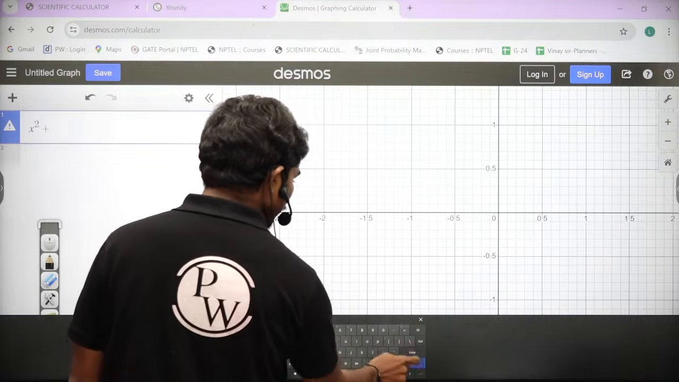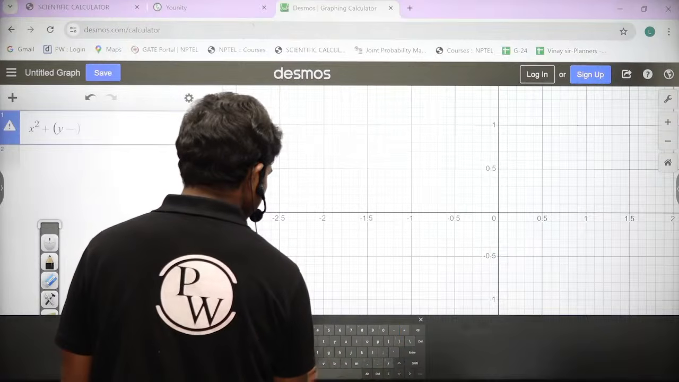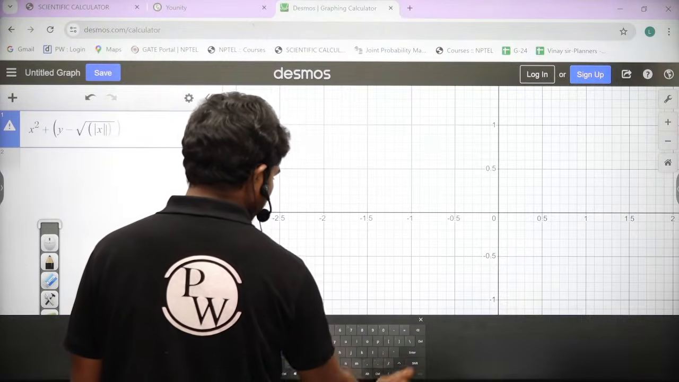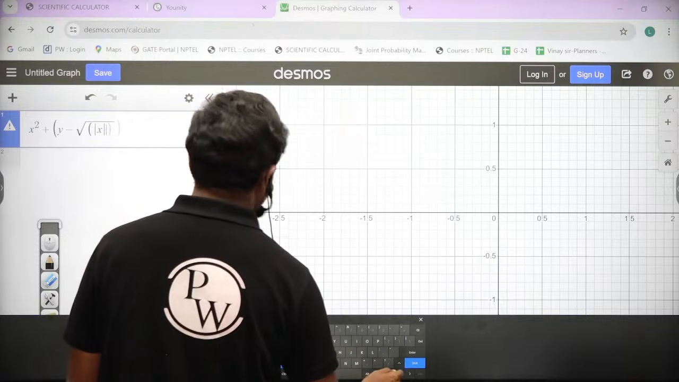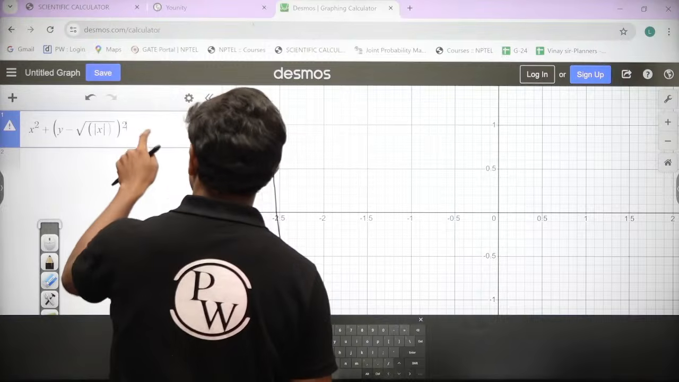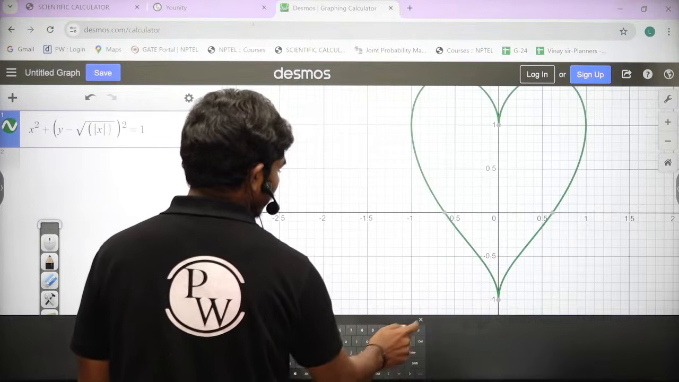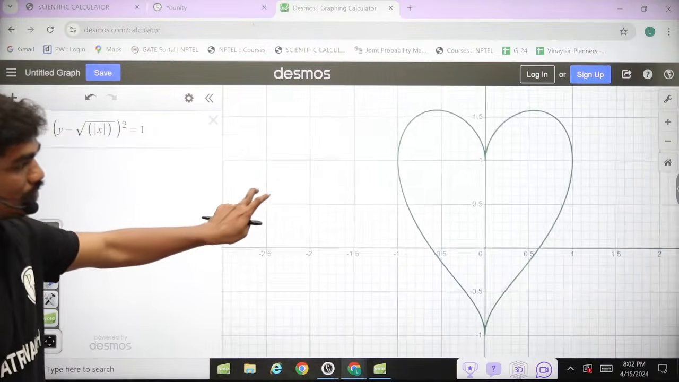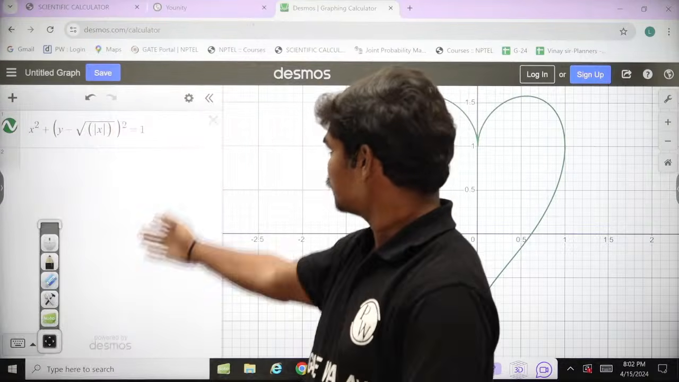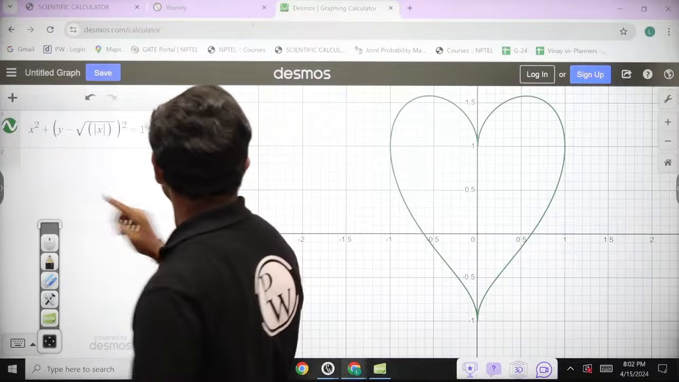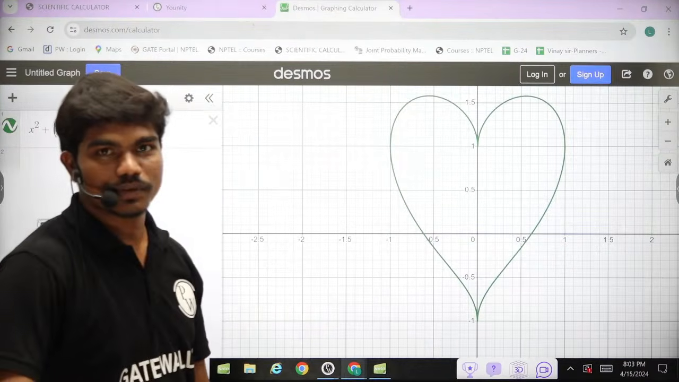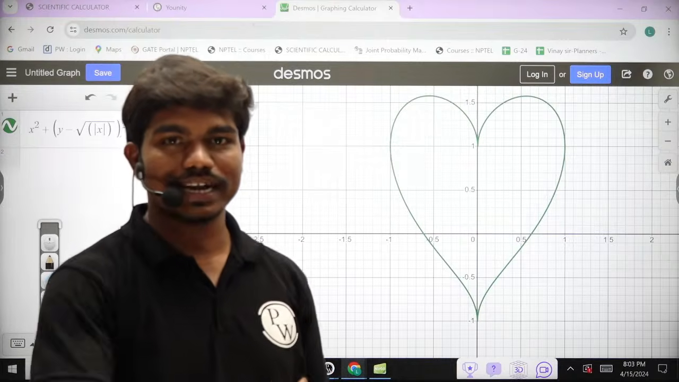Plus y minus square root of mod x, power 2, is equal to 1. You can see. Okay, so that's the equation. It's plotted in green color. I have deleted all of the curves to make you understand. So this is a perfect cardioid. In polar coordinates, you write r is equal to a times 1 minus cos theta.